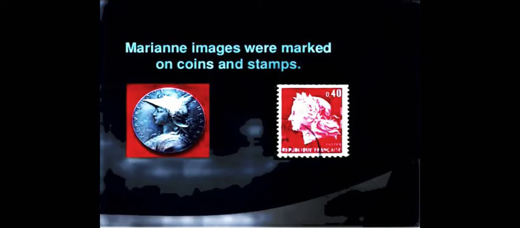Her characteristics were drawn from those of liberty and the republic, and you can see Marianne's image marked on coins and on stamps at that time.